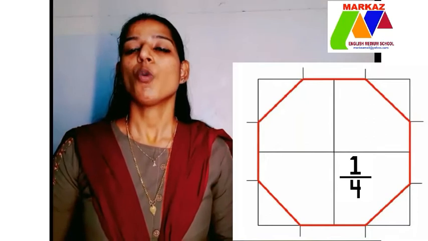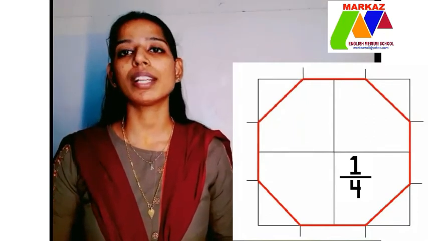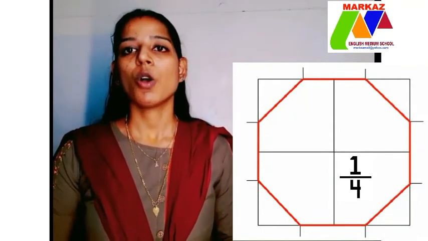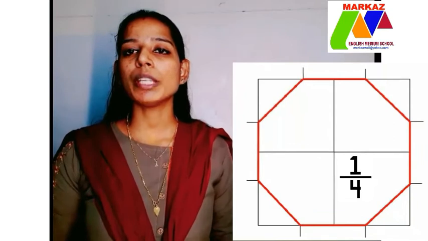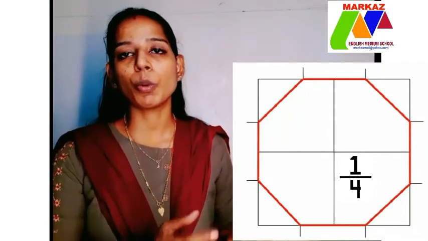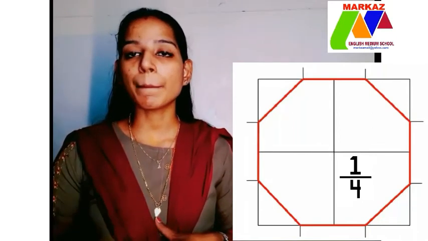Yes, 1. Here 1 is the numerator and 4 is the below number, which is the denominator. 1 denotes how many portions we have, and the denominator denotes the total number of parts the whole has been divided into. I hope you all understood.